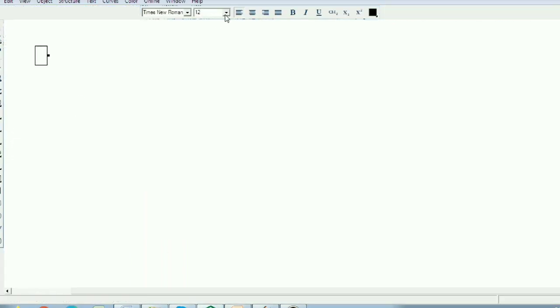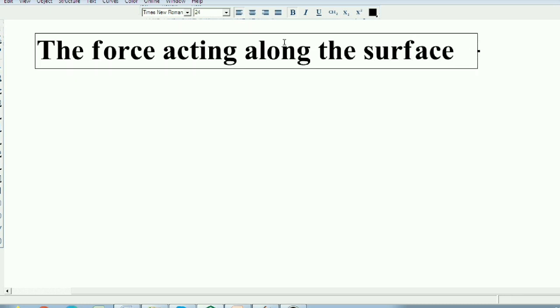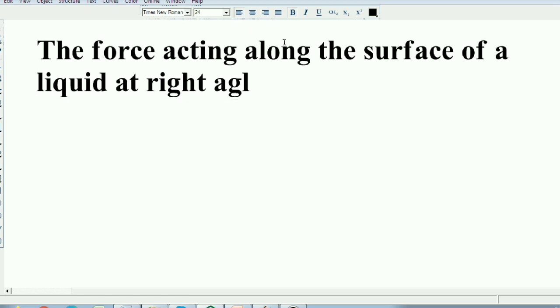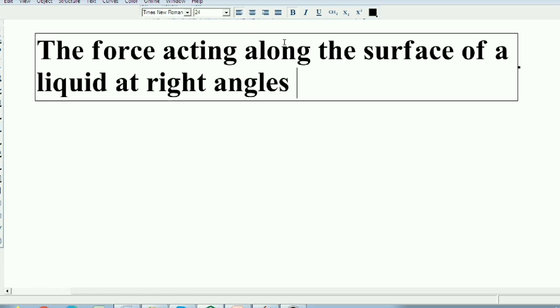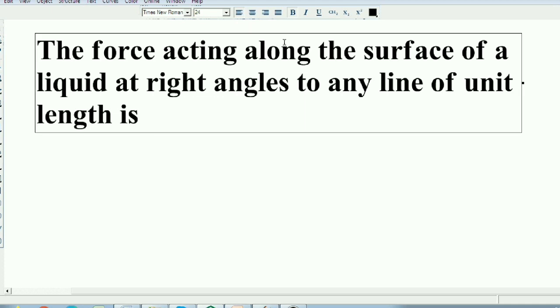The surface tension is defined like this: the force acting along the surface of a liquid at right angles to any line of unit length is called surface tension.